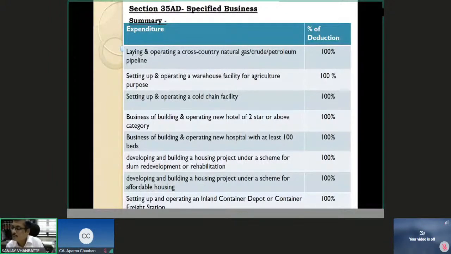Now, there is one more. Aditya Gupta is asking from Varanasi, is additional depreciation allowed only in the year of acquisition or for the useful life of the asset? Additional depreciation is only a one-time allowance, only in the year of acquisition. This is simply an incentive given for the acquisition of new plant and machinery, and therefore you are entitled to it only once. You can claim it only once.